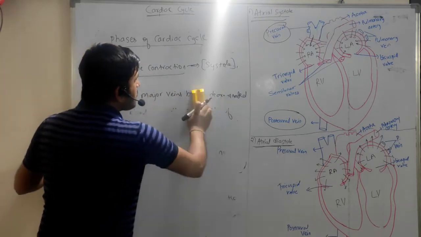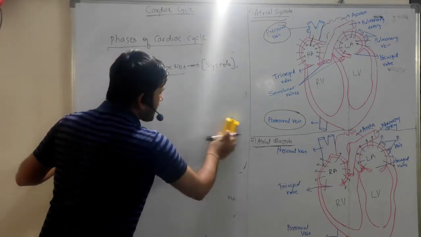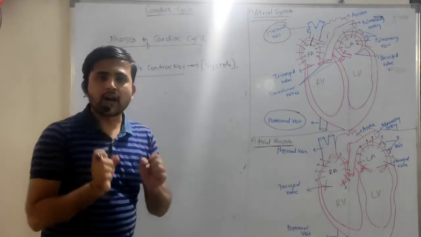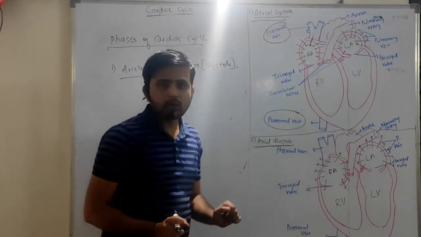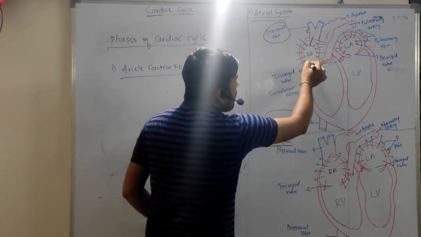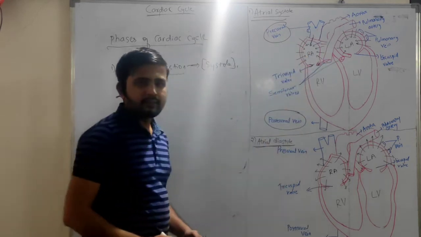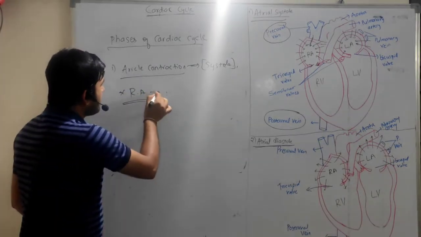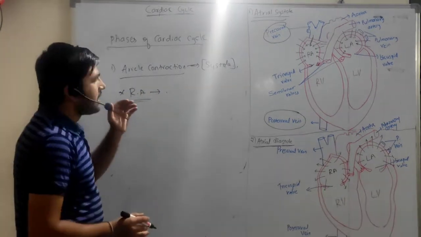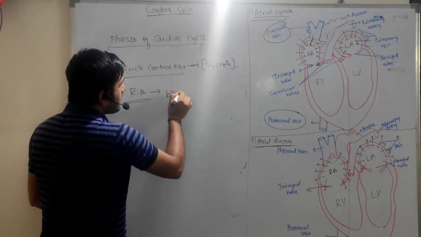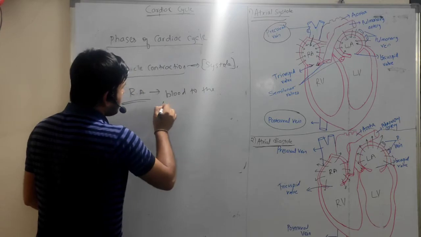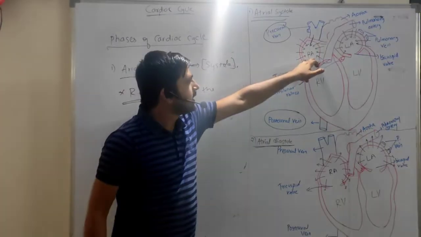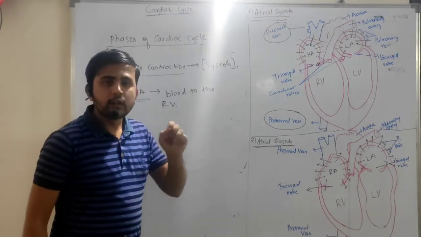When the auricles start to contract with the help of the cardiac muscle, they will open the tricuspid valve. In case of the right auricle, what happens? It transfers the blood to the right ventricle. Whatever blood is present in the right auricle is transferred to the right ventricle through an opening.